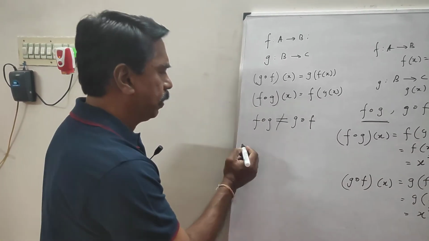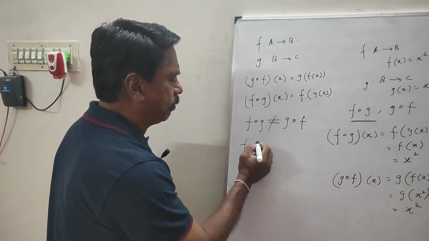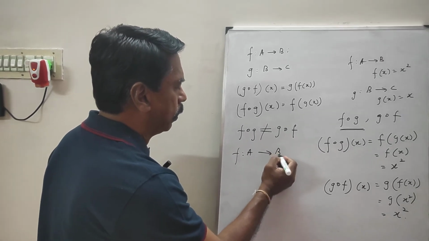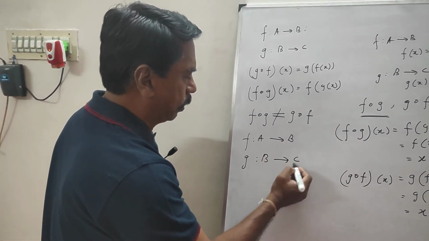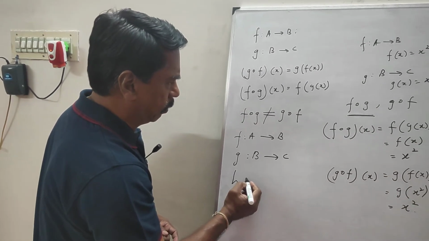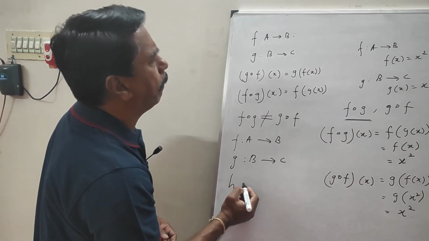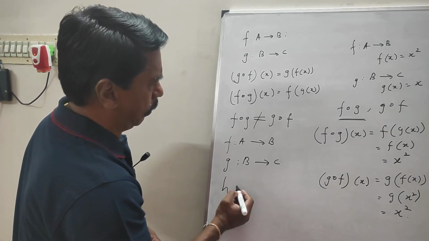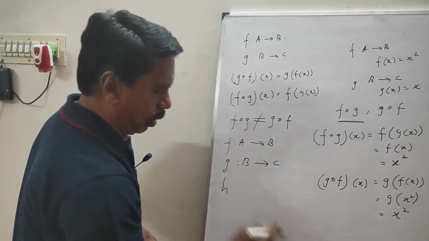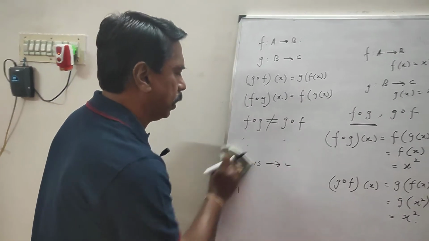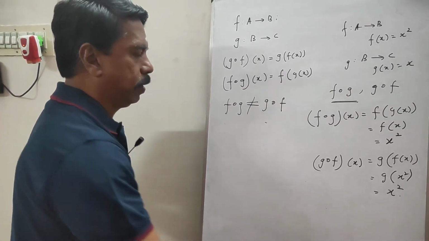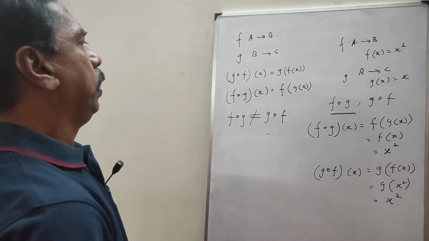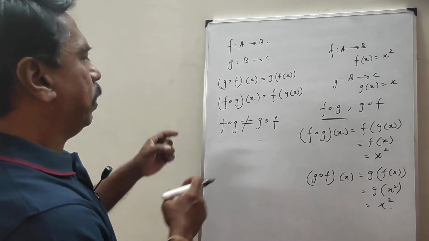Now similarly, f is a function from A to B and g is a function from B to C and h is a third function.